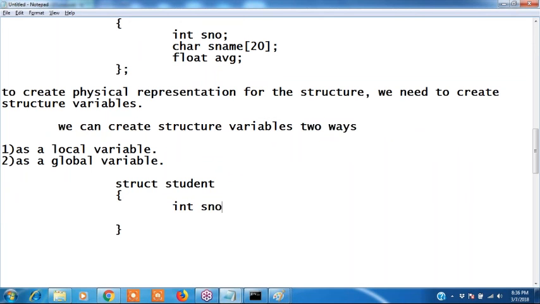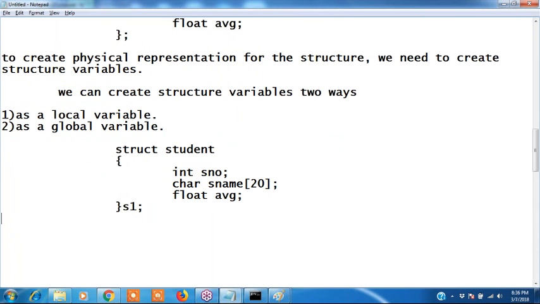Okay, how to create a variable? int s number, char s name of 20, a string data type I have taken, and float average. Three data members I have taken. Here I have created s1. This is called a global variable.